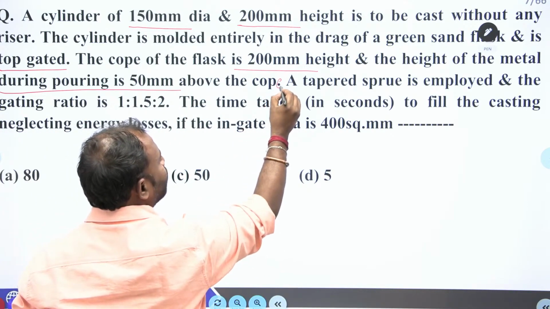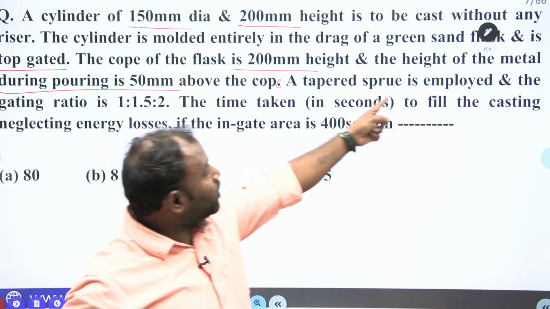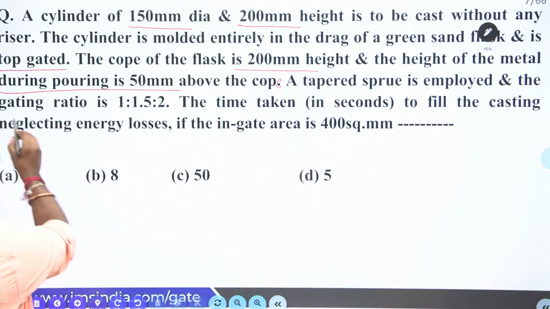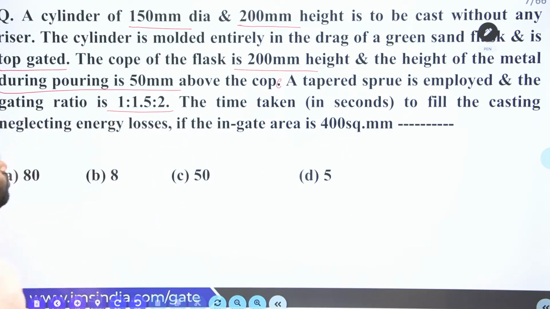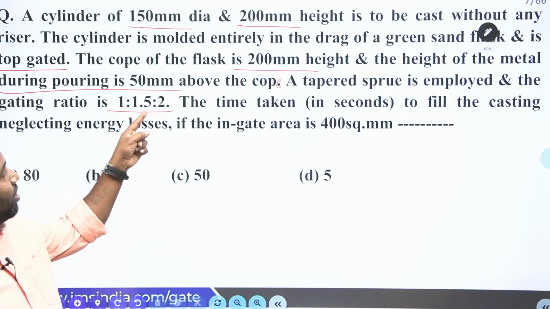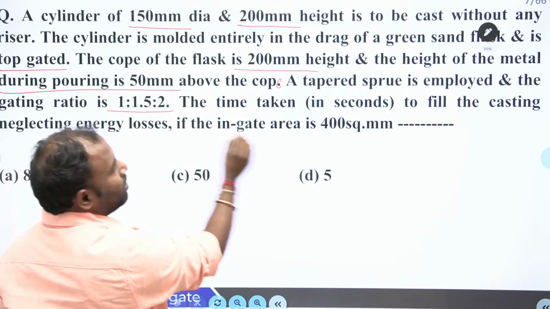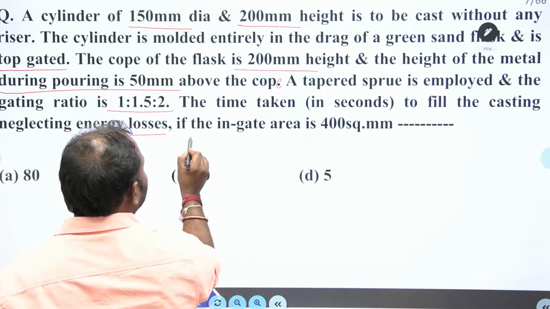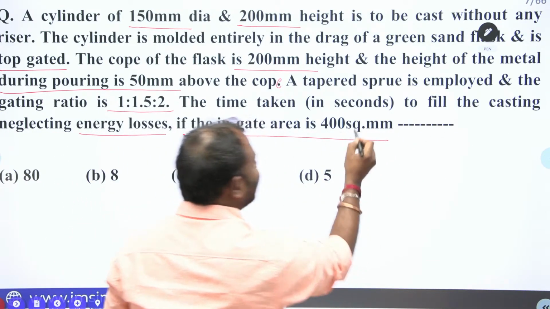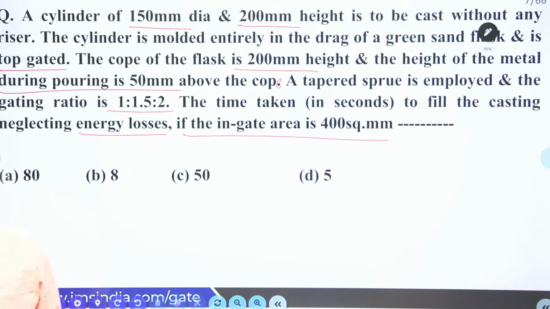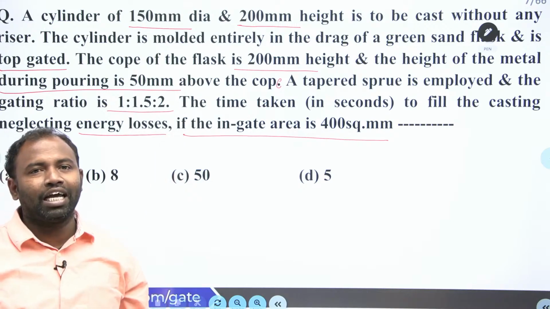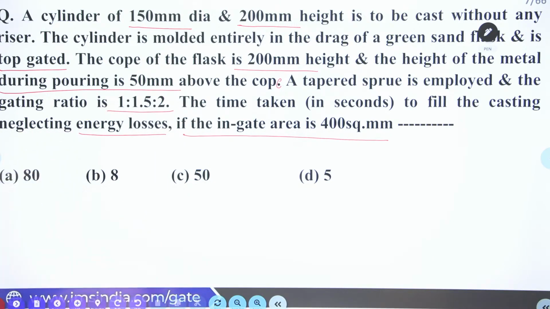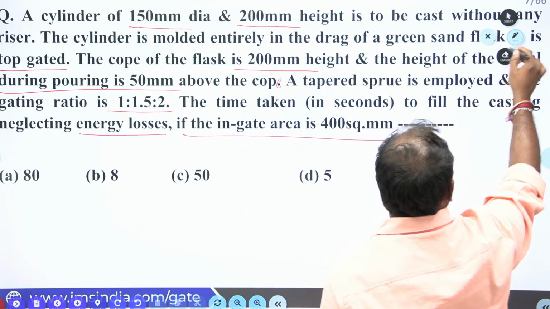Now a tapered sprue is employed, and the gating ratio is 1:1.5:2. Find the time taken to fill the casting cavity, neglecting energy losses, if the in-gate area is 400 mm square cross section. You are supposed to calculate the filling time of this cavity. Clear, everybody? Now let us solve this question.